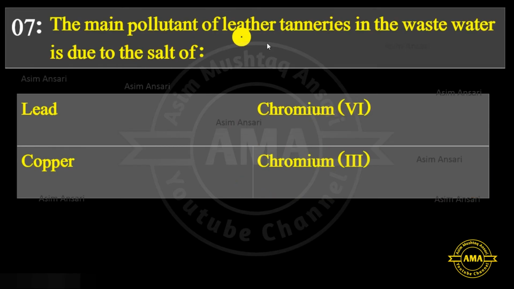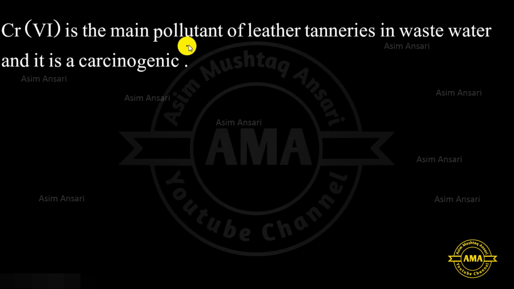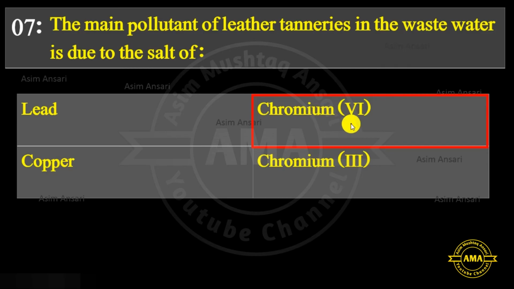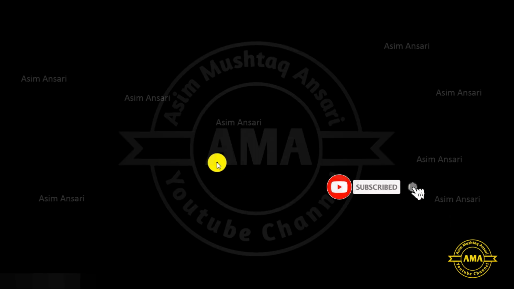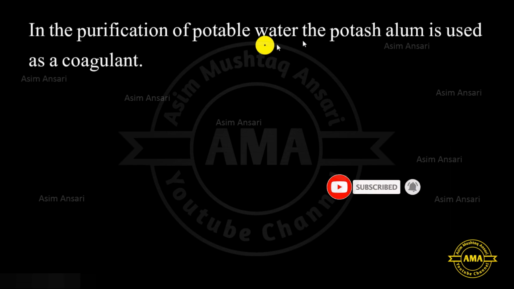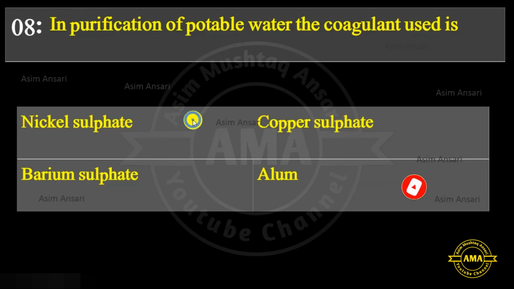Next, the main pollutant of leather tanneries in wastewater is due to the salt of lead, chromium 6, copper, or chromium 3. Chromium 6 is the main pollutant of leather tanneries in wastewater and it is carcinogenic. So, the exact answer is chromium 6. Next, in purification of potable water, the coagulant used is nickel sulfate, copper sulfate, barium sulfate, or alum. In the purification of potable water, potash alum is used as a coagulant. So, the exact answer is alum.